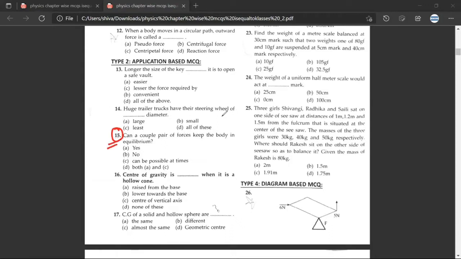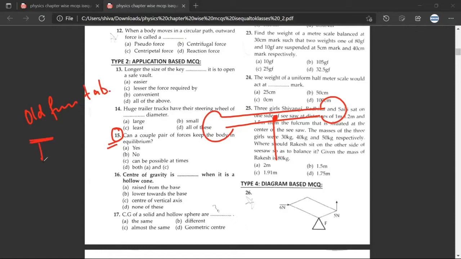Okay, let us try to understand this question. The simplest way to understand this question would be the tap. Have you understood what I'm saying? Yes, sir. So if you have seen an old-fashioned tap, it looks something like this. There is a handle here, and then you have this where the water flows. Have you understood what I said? Yes, sir. So this part is what I've drawn here.